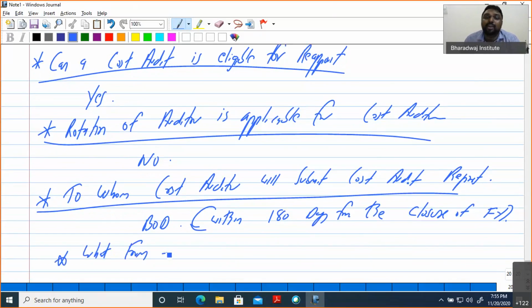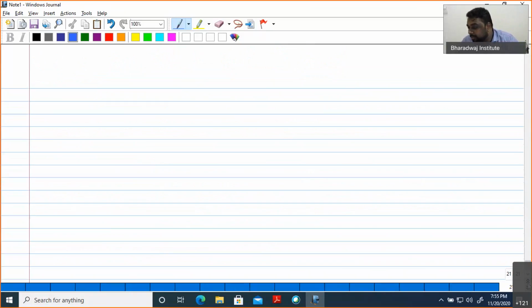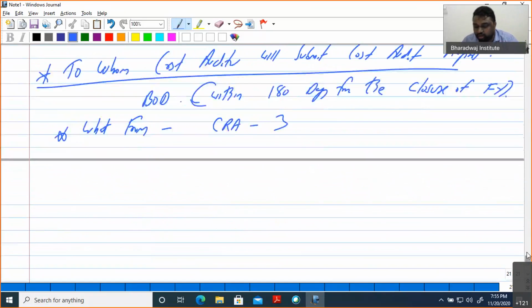The form he has to submit is CRA 3, not the CRA 4. So once the company receives the cost audit report, within 30 days of the cost audit report from the cost auditor, these all numbers are very important.